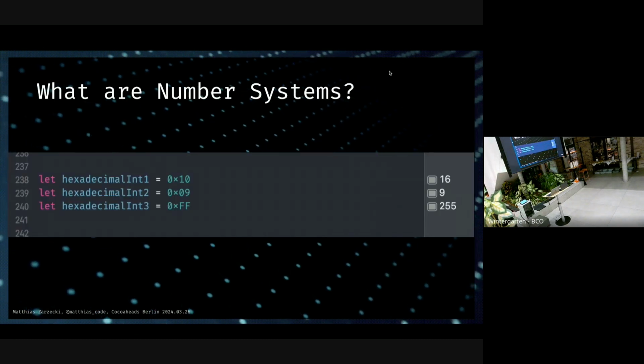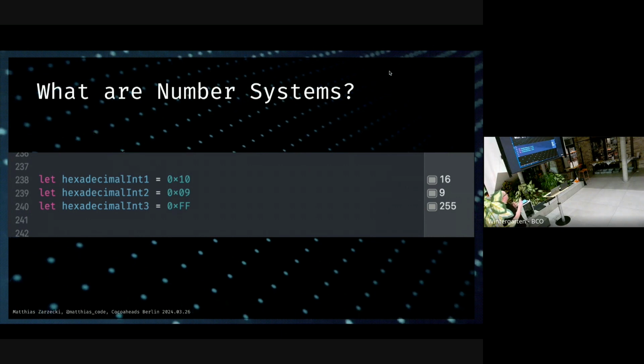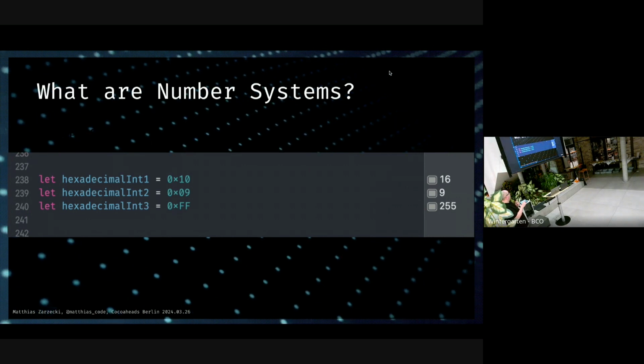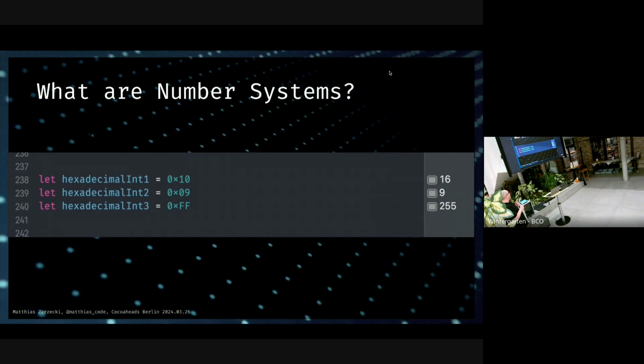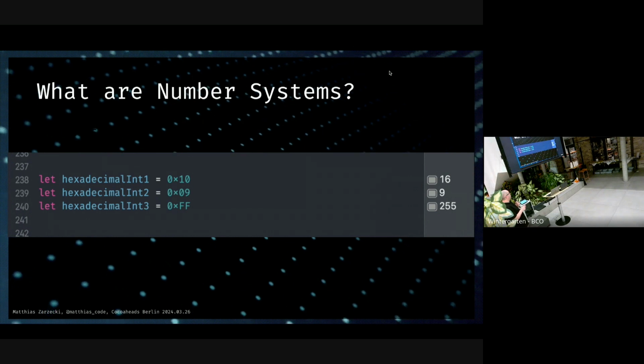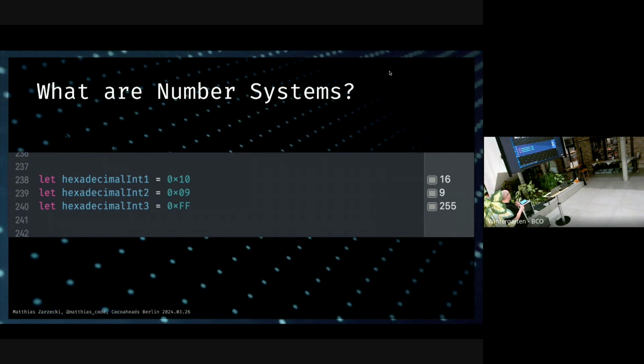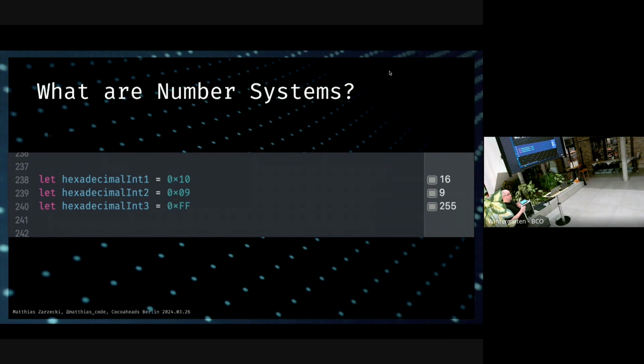And we can also write hexadecimal directly in Swift code. So you prefix this by 0x, and the number you're going to get out of there is going to be read as a hexadecimal number. If you do 0xFF, that's 255. 0x09, you're going to get 9 out of it, which is also pretty neat.